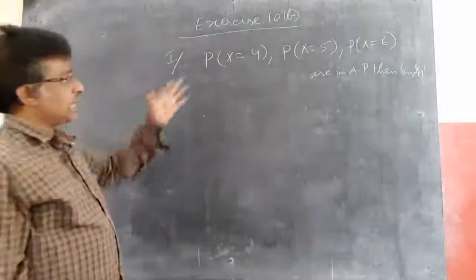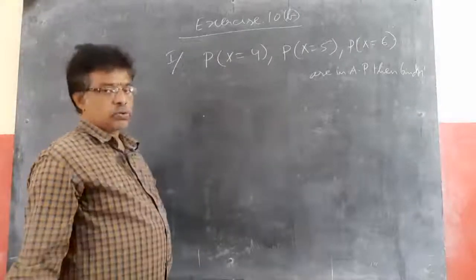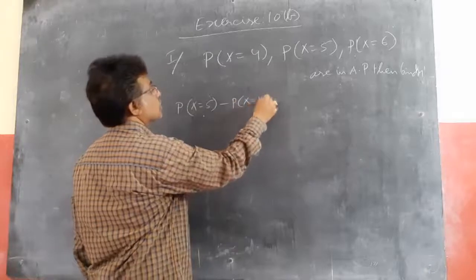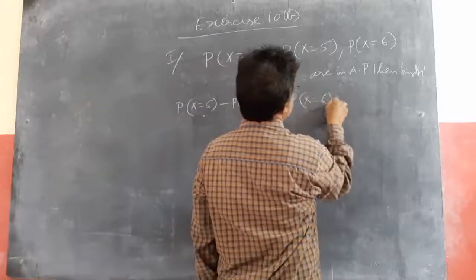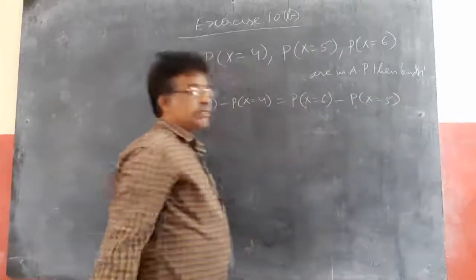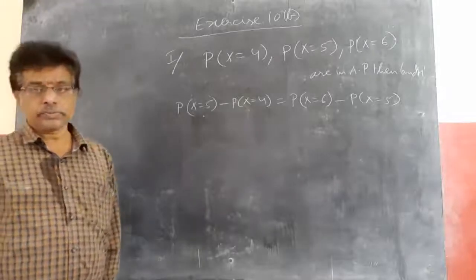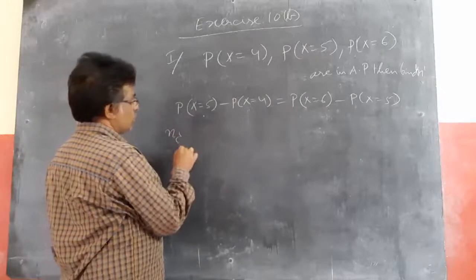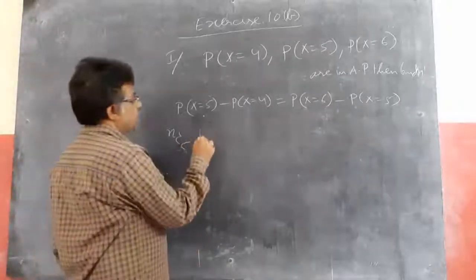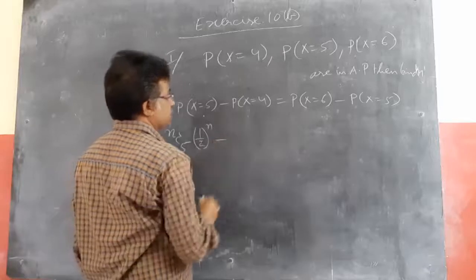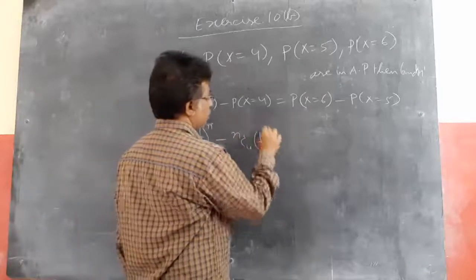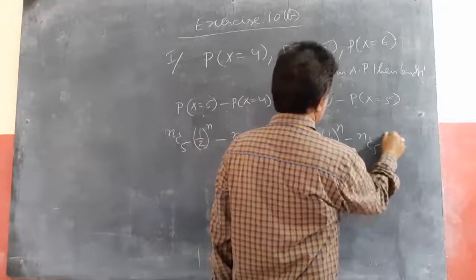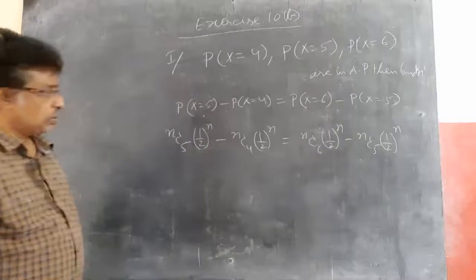These are in AP means T2 minus T1 equals T3 minus T2, so P(X = 5) − P(X = 4) = P(X = 6) − P(X = 5). P(X = 5) is nothing but nC5 into (1/2)^n, since the coin is tossed, the probability of success is 1/2. So nC5 (1/2)^n − nC4 (1/2)^n = nC6 (1/2)^n − nC5 (1/2)^n.